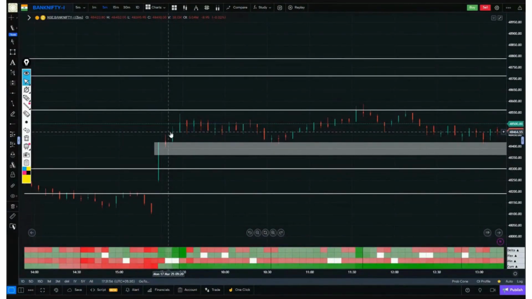The volume in Bank Nifty has remained quite low. You had a very clear trade. The buyer center had this pullback.